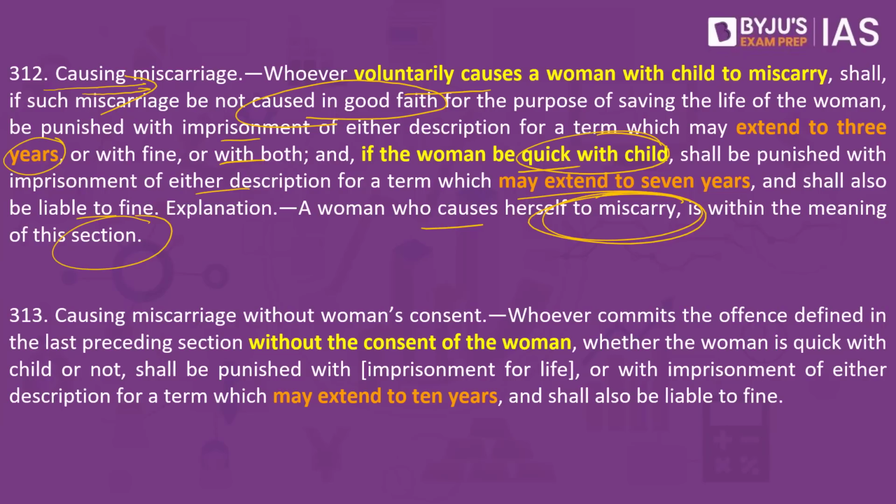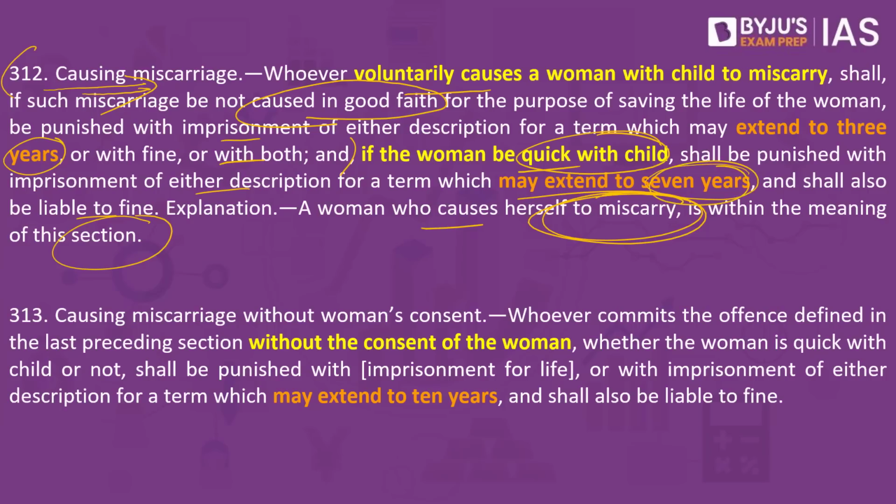This section can be categorized into two parts: where there is quickening and where there is no quickening. When there is no quickening, it means there is no drastic movement of the fetus. In that case, if a person engages in the miscarriage with the consent of the woman, that person can be penalized and the imprisonment can go up to 3 years. And when there is quickening, that is, quick with child, when there is movement of the fetus, even with the consent of the woman, if miscarriage happens, this person can be imprisoned for about 7 years.